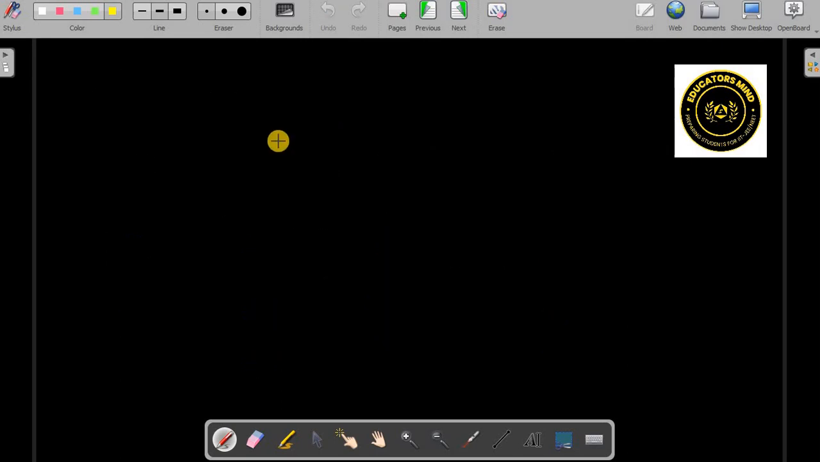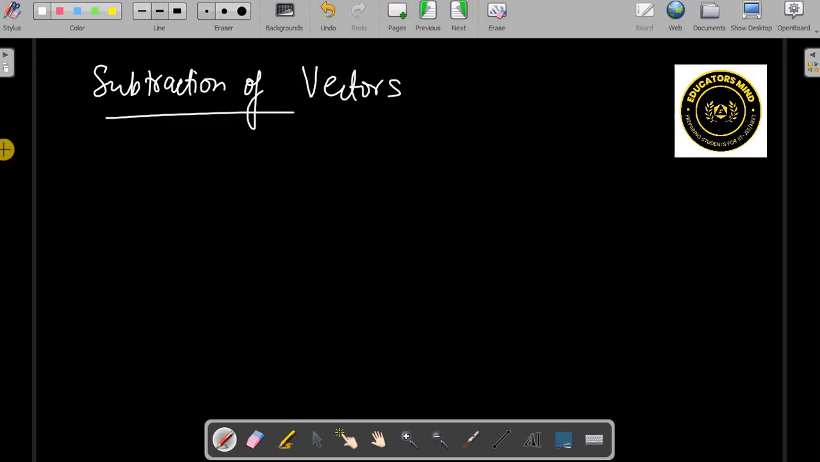Then these are addition. What about subtraction of vectors? How do we subtract two vectors? Subtraction is also another kind of addition. Let us say that there are two vectors which you want to subtract.